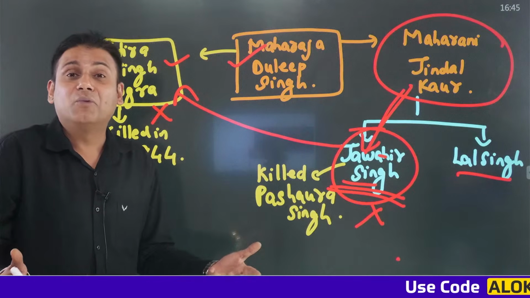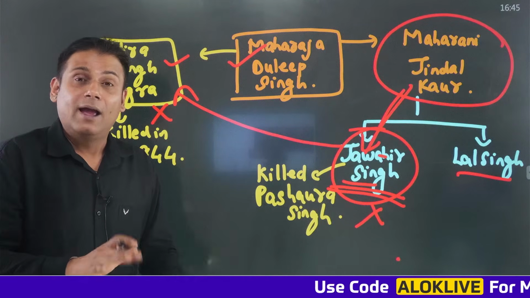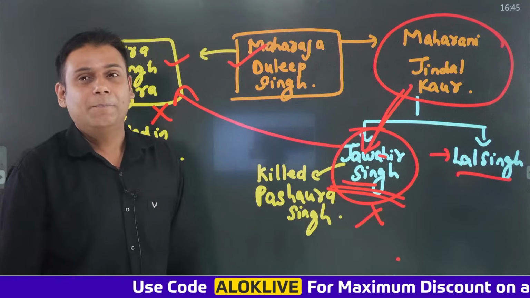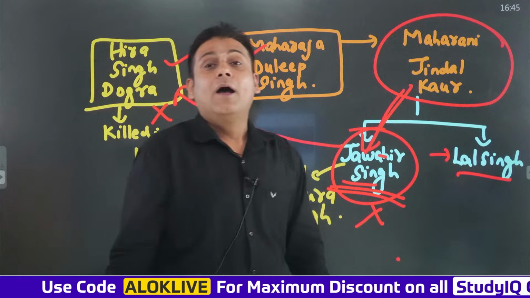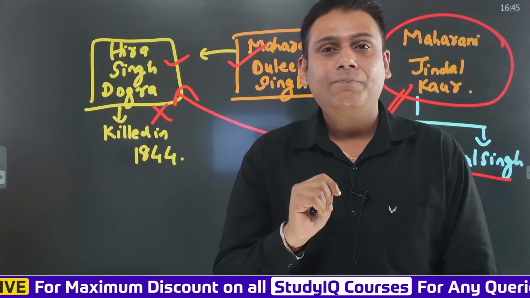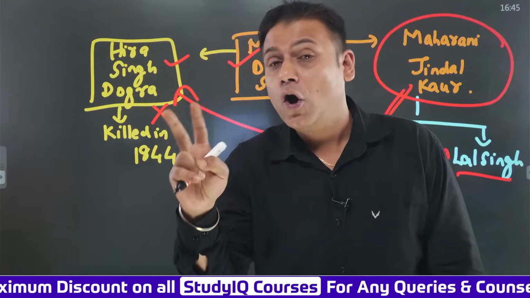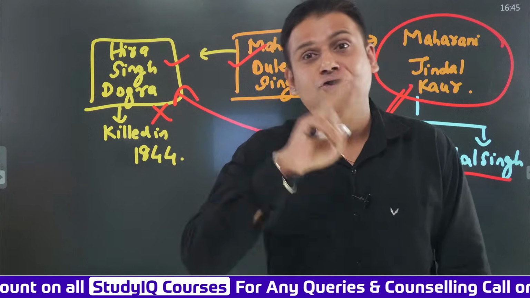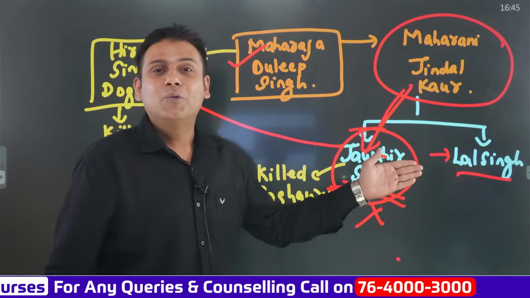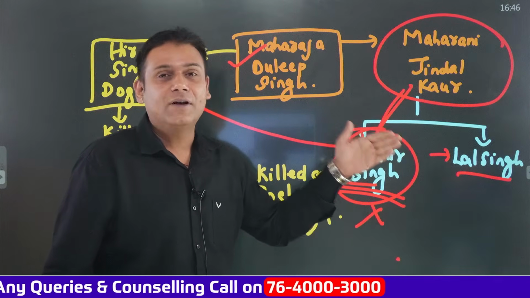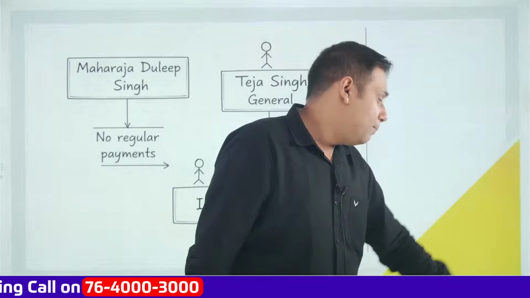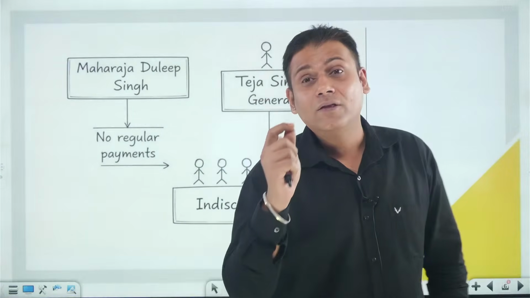Again, the post of Wazir became vacant. And finally, Lal Singh was chosen as the next Wazir. So what happens now? Maharaja Dalip Singh is the ruler of the Sikh Empire. His mother, Maharani Jindal Kaur or Maharani Jind Kaur, is the regent or Raj Pratinidhi. And Lal Singh was chosen as the Wazir of the Sikh Empire. So these are the three important characters. You have to remember all these three important characters.